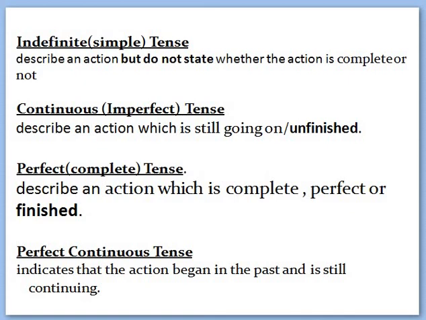Perfect or complete tense is used to describe an action which is complete, perfect or finished. Perfect continuous tense indicates an action that began in the past and is still continuing.